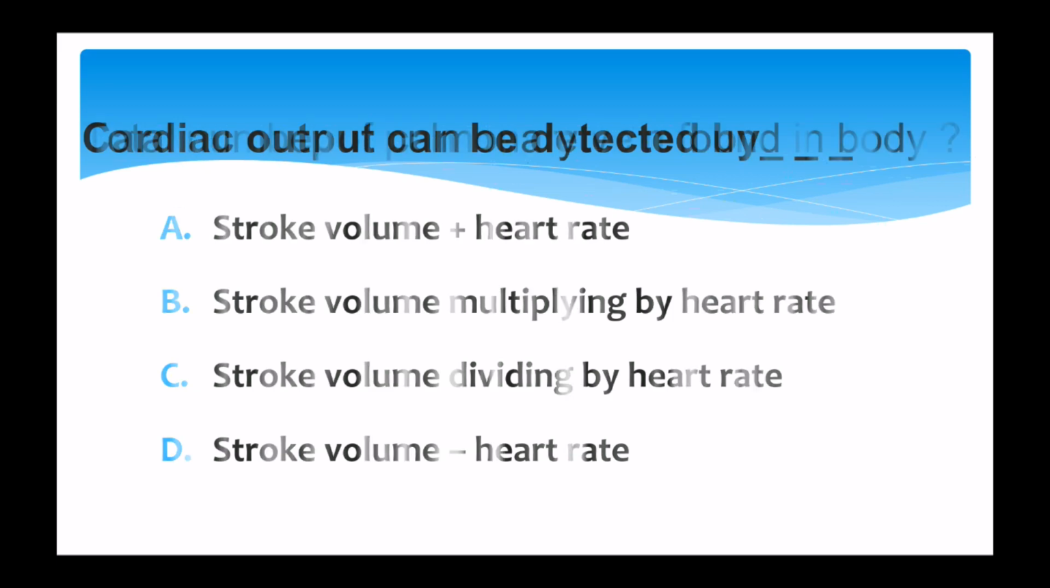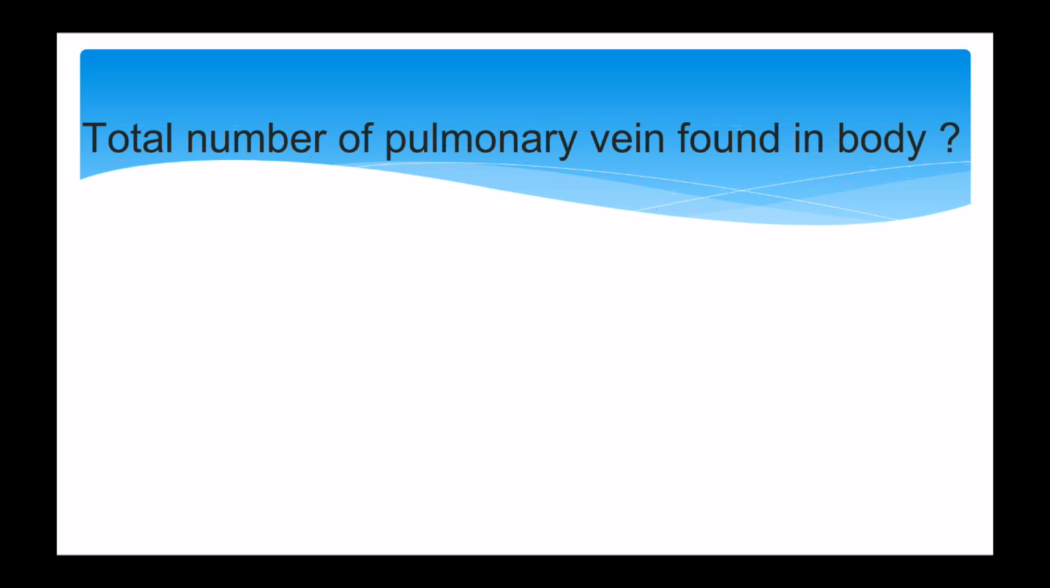Next question, total number of pulmonary veins found in the human body, and the options are 2, 4, 5, 1, and the correct answer is option B, 4.